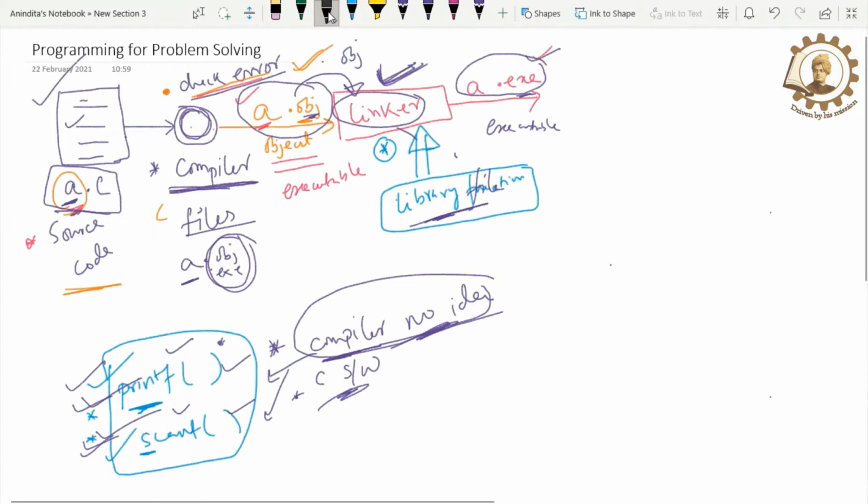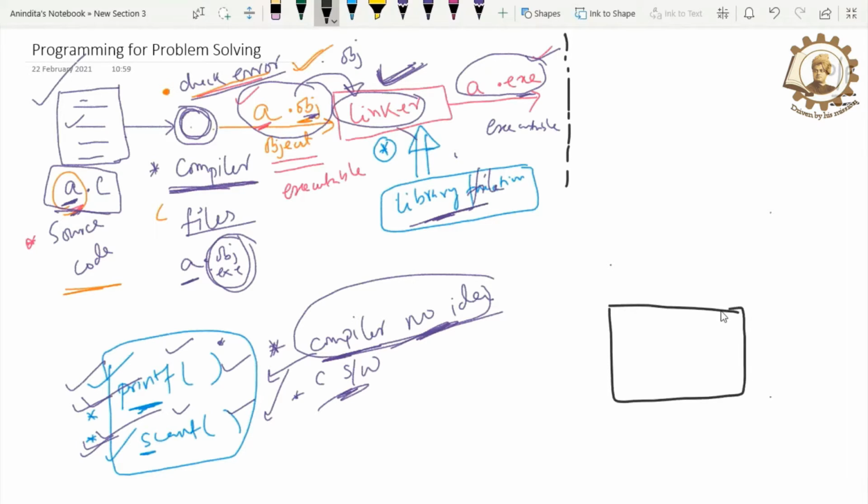This is very, very important. Now you people will think, okay, we have got the exe file, now we are ready, now we will get the output. But to get the output, we have to understand one more thing. What is that thing? In a computer, we have four types of memory. More precisely, we will discuss two types: primary memory and secondary memory. And we have cache memory and registers, which are the other two types. But today we will talk about primary memory and secondary memory.